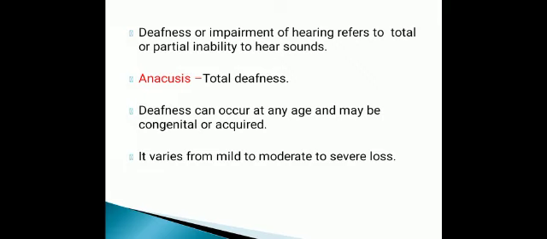Deafness can occur at any age and may be congenital or acquired. So, deafness may be present at birth or it may come after birth also. Then it varies from mild to moderate to severe loss. It is the degree of deafness. That deafness may be mild or there may be moderate or there may be severe hearing loss.